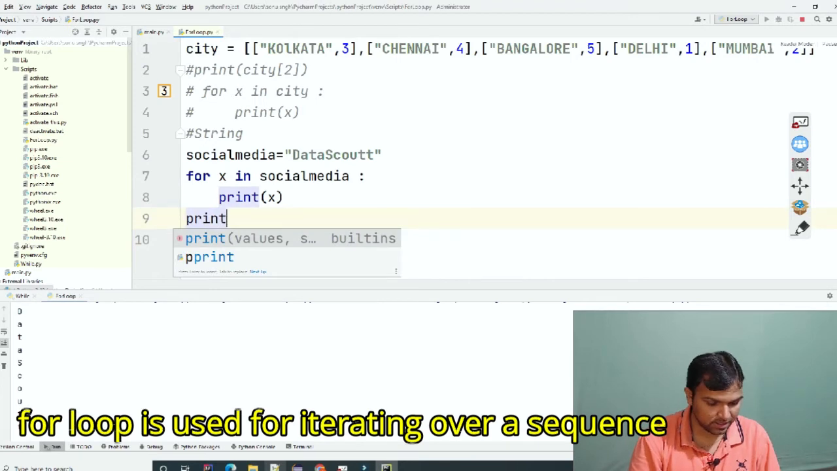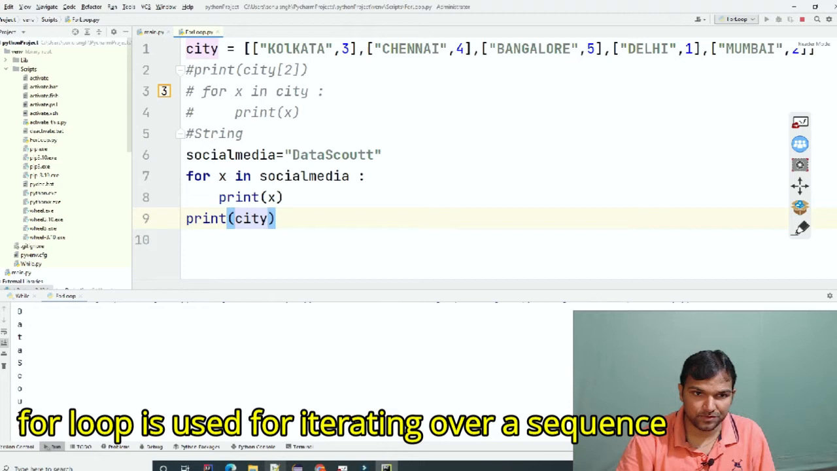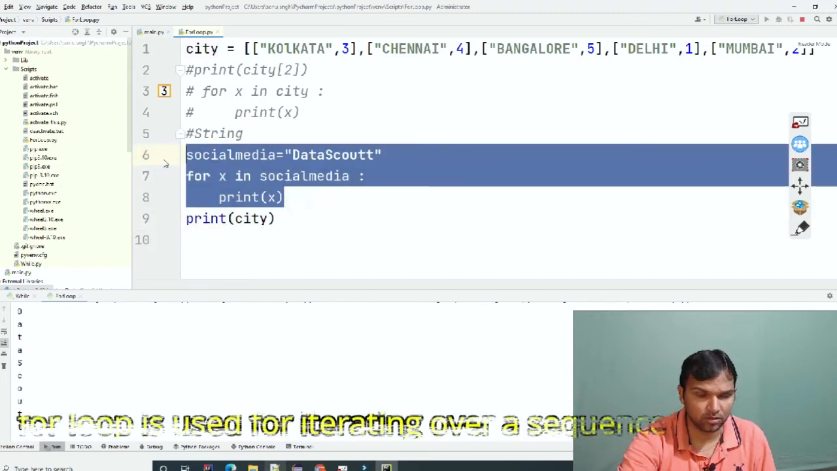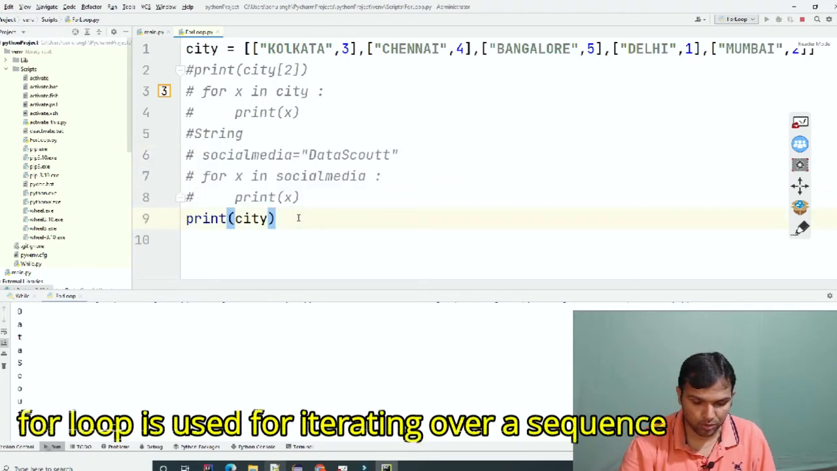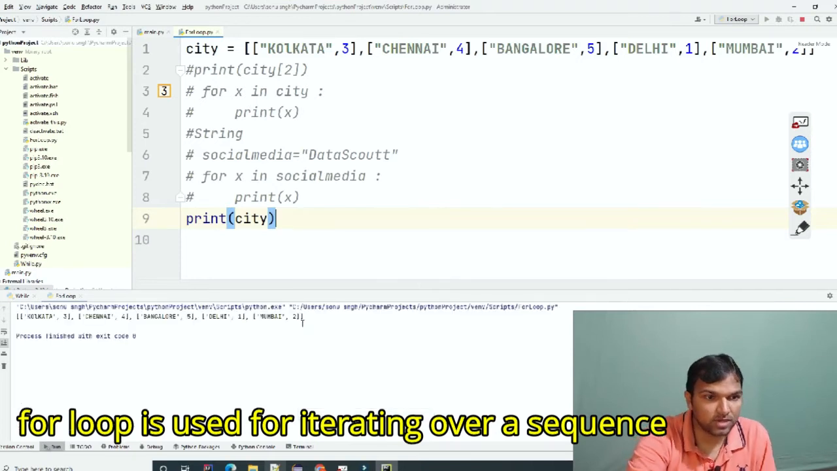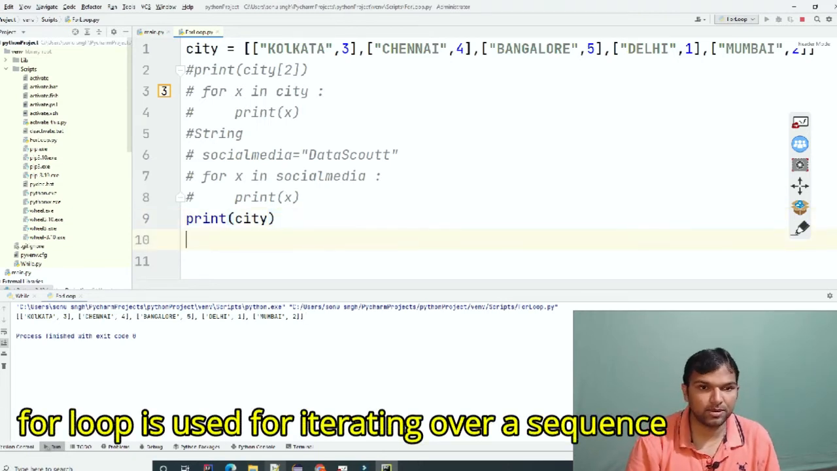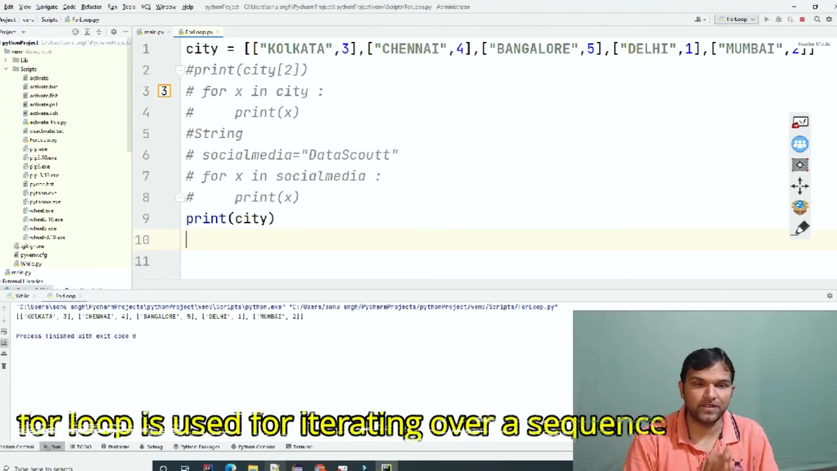If I just print the city, let me comment this section out also so that it does not disturb us while seeing the output. Let me save and run this. If you run this, you can see here Kolkata is 3, Chennai is 4, Bangalore 5, Delhi, it is all giving. So this is nothing but our city. Let's say that we want to print this. So how can we print it if we have this kind of a list?